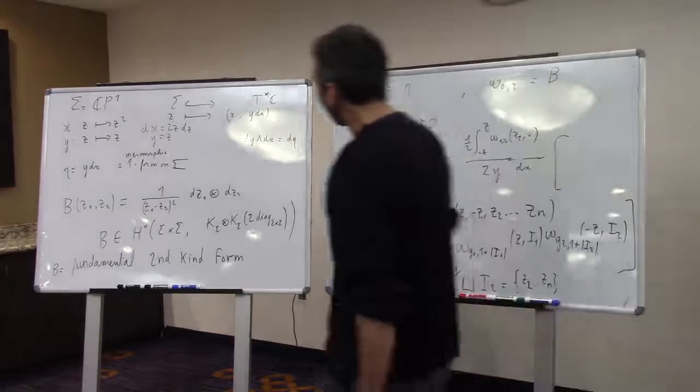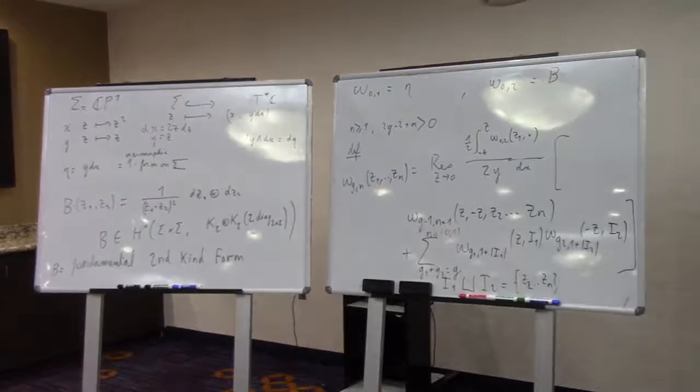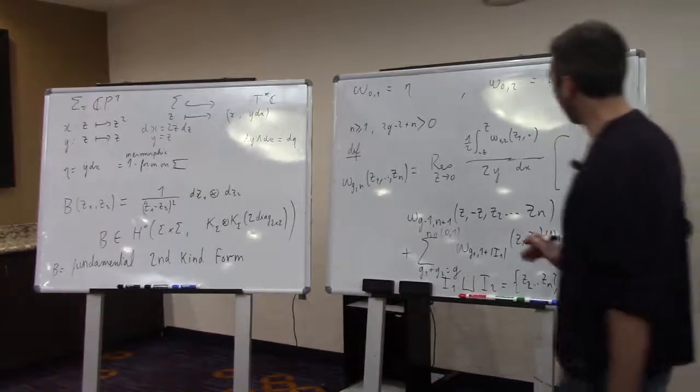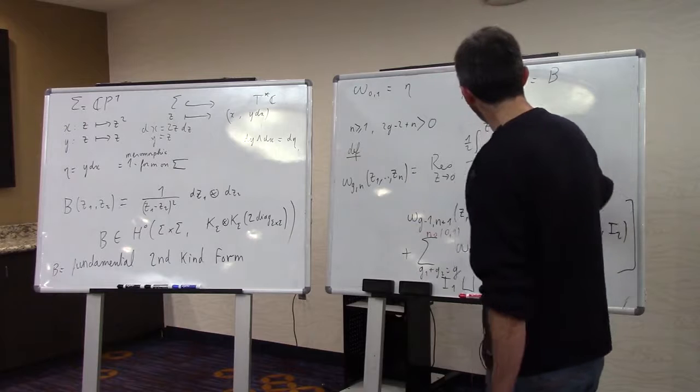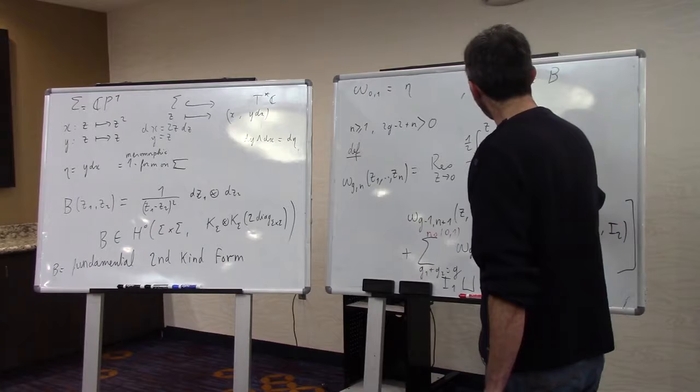Okay, but notice something, that y is an odd function of z. It's an odd function of z, so in fact, let me replace the 2y by y of z minus y of minus z.